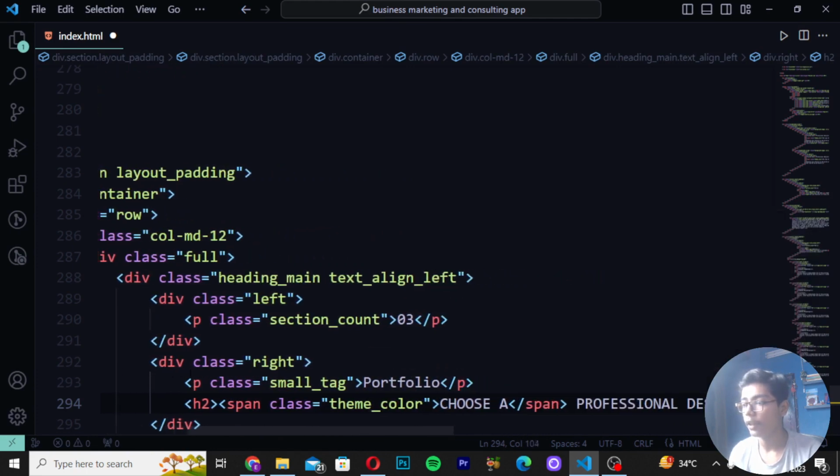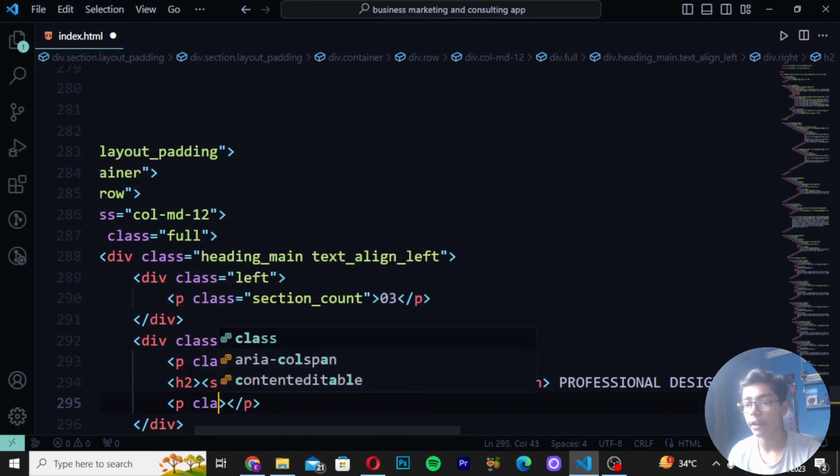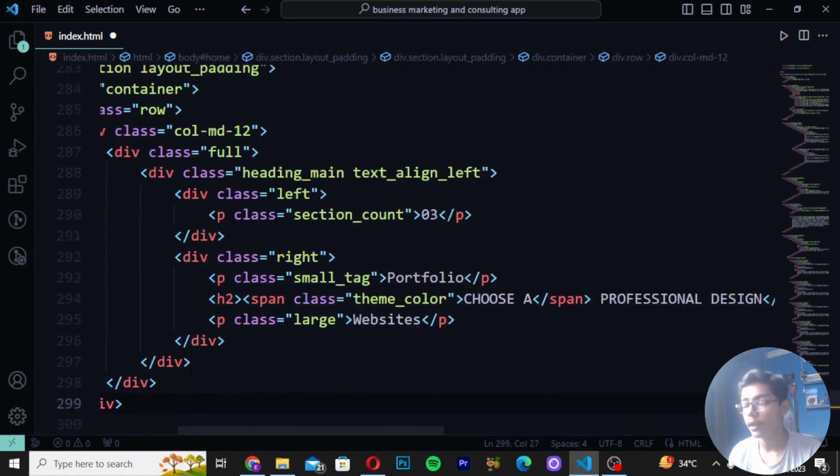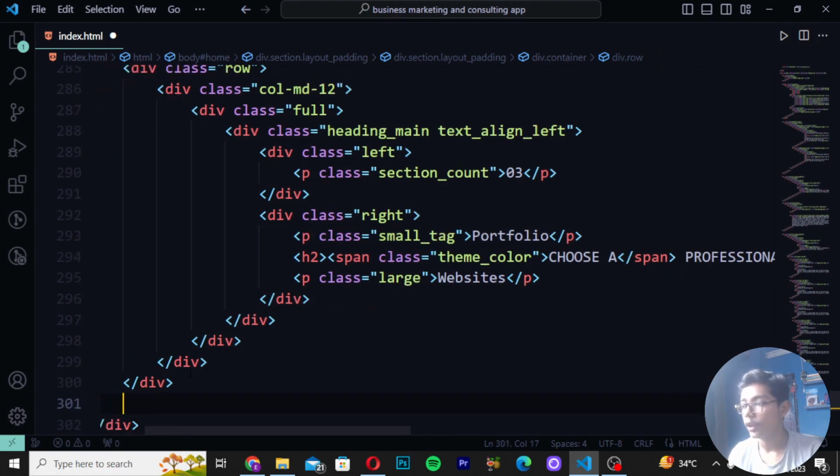design. Then when you have done that, write a p tag, write large, and then write websites. Then move after the div. So these are the 5 divs here. You can see 3, 4, 5. So these are the 5 divs.